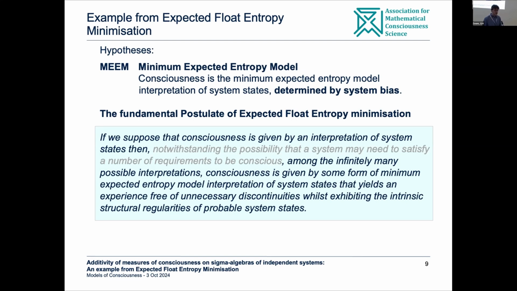If we suppose that consciousness is given by an interpretation of system states, then among the infinitely many possible interpretations, consciousness is given by some form of minimum expected entropy model interpretation of system states that yields experiences free of unnecessary discontinuities whilst exhibiting intrinsic structural regularities in probable system states. The probable system states come from the fact that the brain is very biased towards certain states over other states. So that's the hypothesis behind this piece of theory.